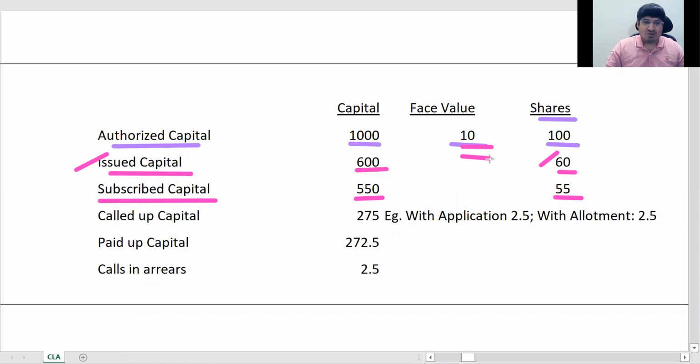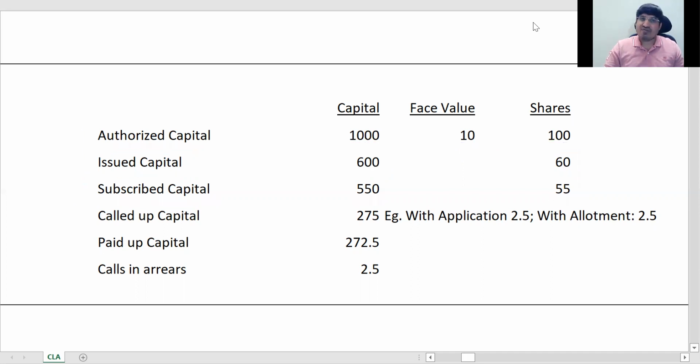Okay, so till here basically these are all absolute numbers. Okay, we don't talk about the installments within shares till here, right? Because there are installments in shares itself. You have application amount, allotment amount, okay, first call amount, second call amount, whatever, final call amount. Okay, so say if your second call is the final call, what do you call it? You call it second and final call. If your first call itself is the last call, you will call it first and final call.